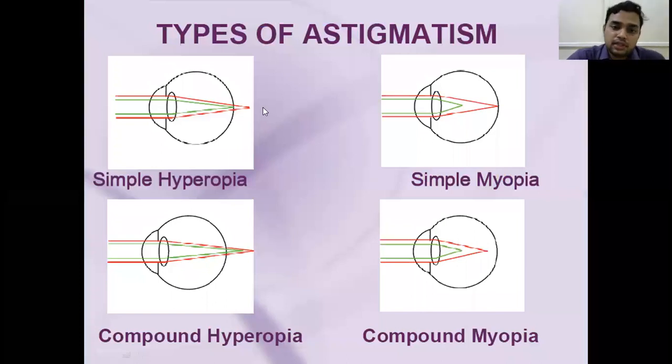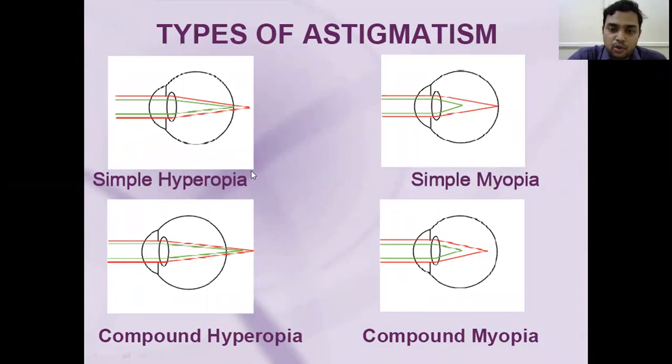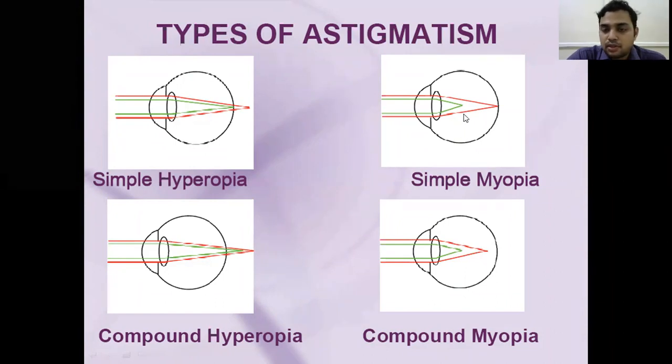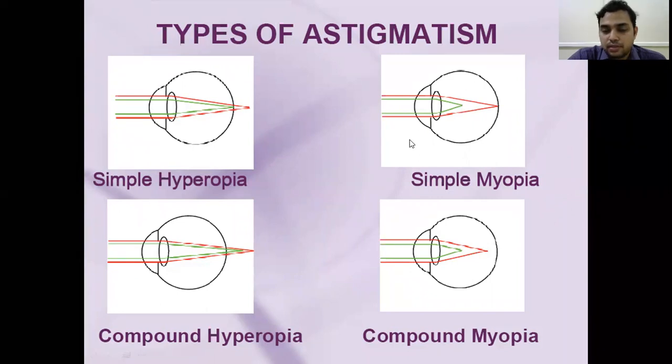Here, if you see this picture, in one meridian the rays are focusing on the retina, and you observe the green part in another meridian is focusing beyond the retina. So here there is unequal curvature in one meridian only. That we call simple hyperopic astigmatism. If you observe this, the green color is focusing in front of the retina, and the red color is focusing on the retina. Because of unequal curvature, the rays are focusing in front of the retina. That we call simple myopic astigmatism.